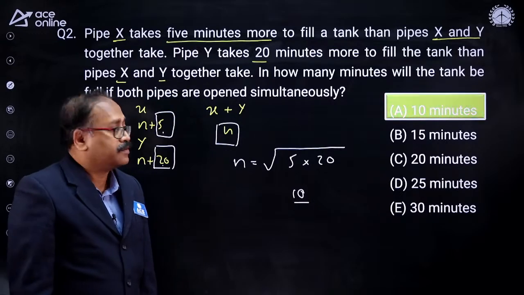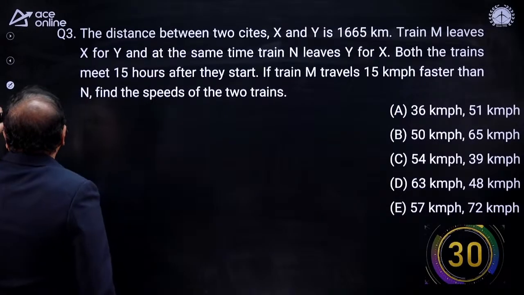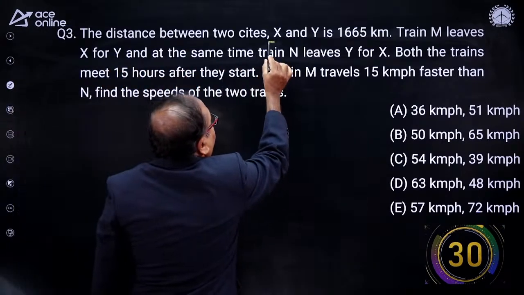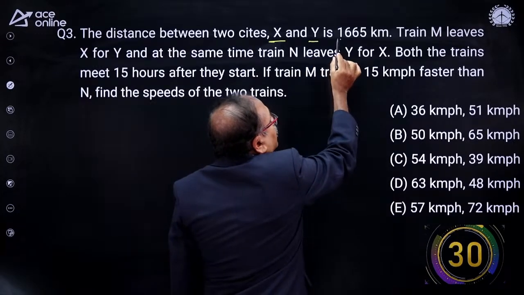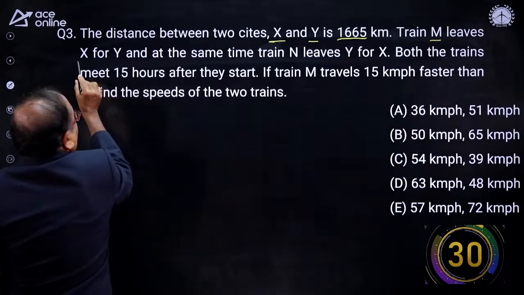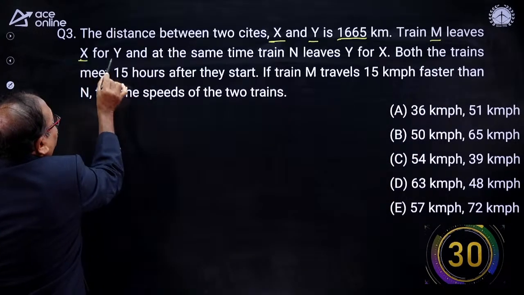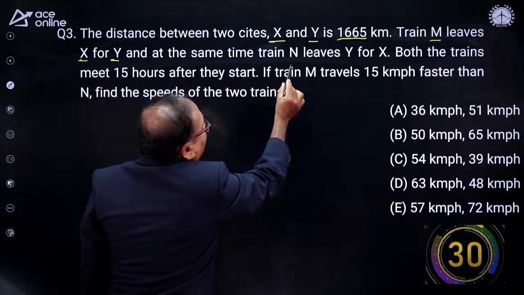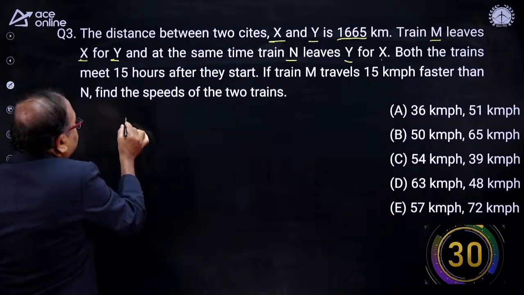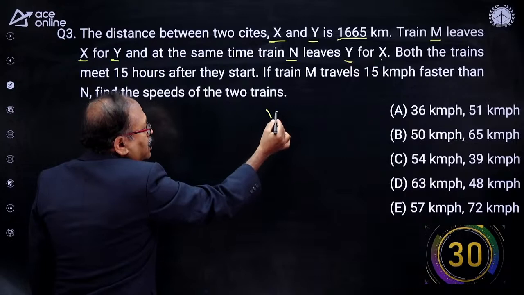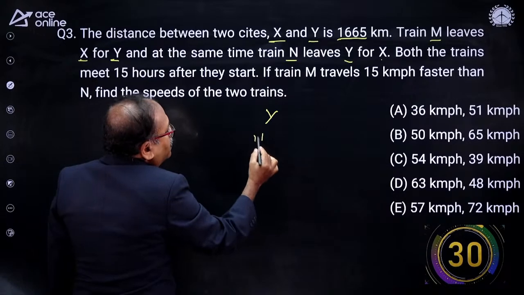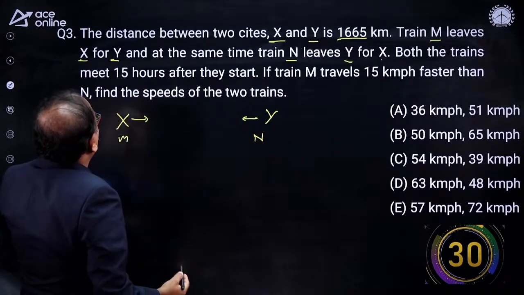Moving to the next question. The next question, my young friends, please see here. The distance between the two cities, X and Y, is 1,665 kilometers. Train M leaves X for Y, and at the same time train N leaves Y for X. So we have a situation like this. There are two cities, train M leaves from X to Y, and train N leaves from Y to X.